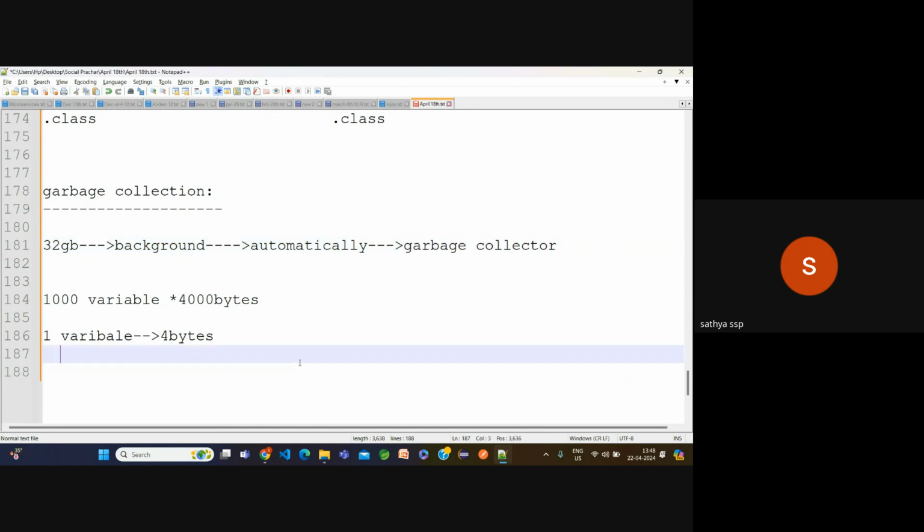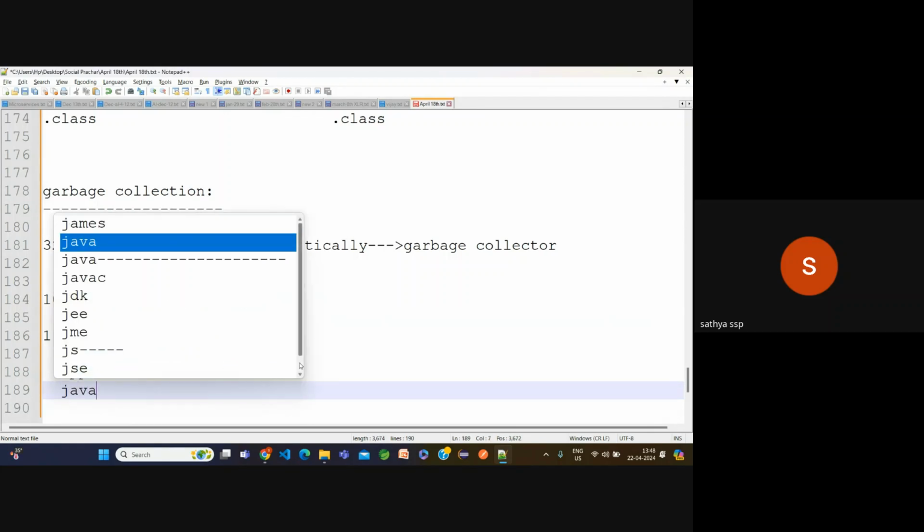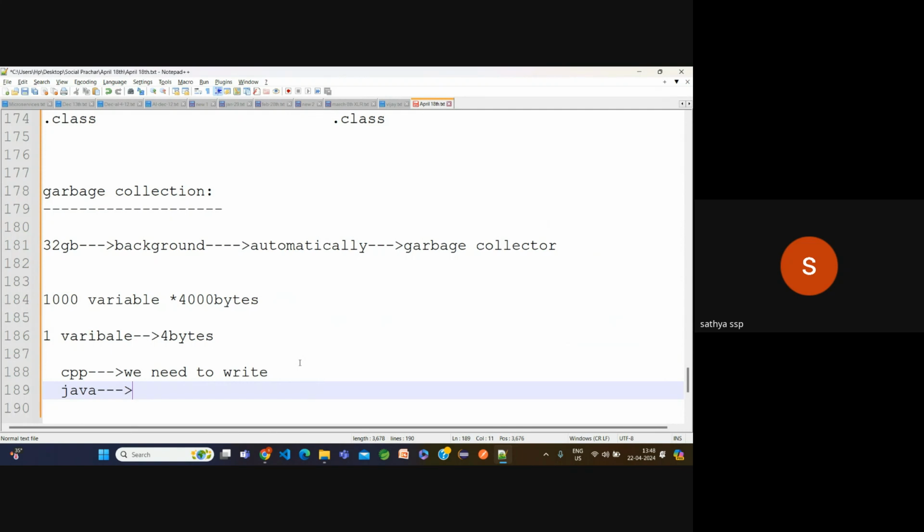Now, suppose it is C++, then we need to write our own code to remove unwanted memory space, unwanted files. But in Java, it is done automatically. By using this garbage collection, nowadays we get some improvement in the performance in Java.